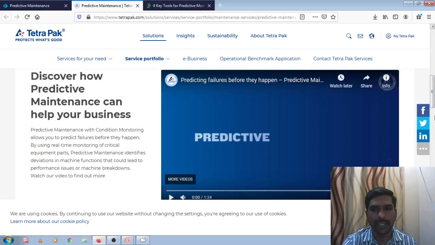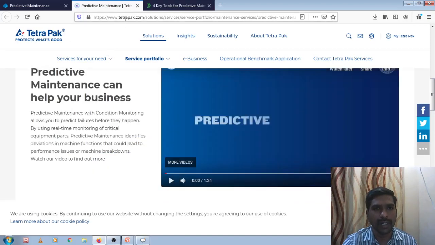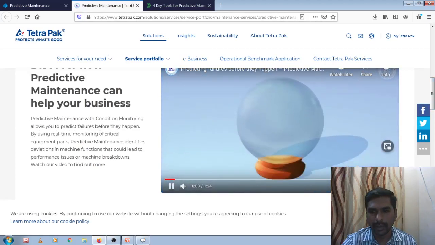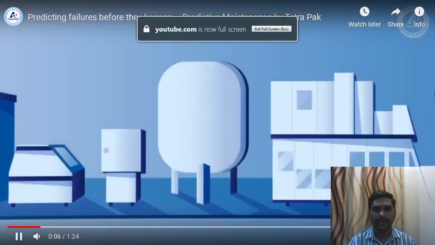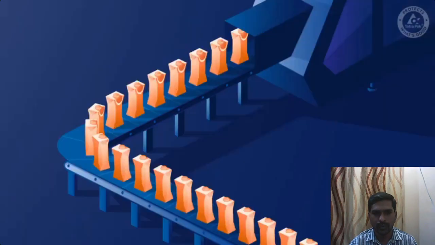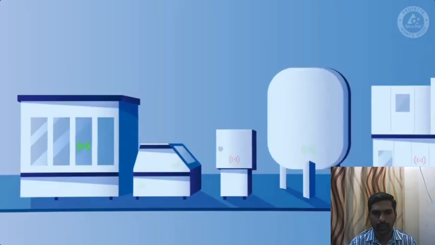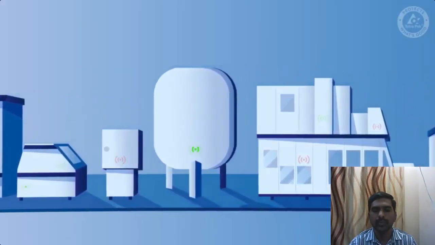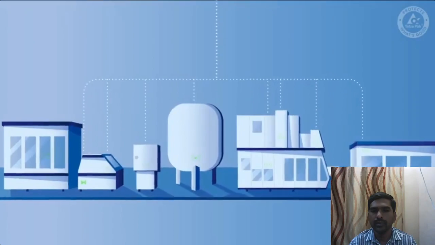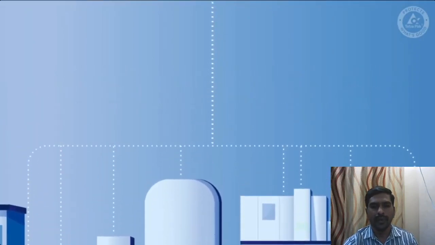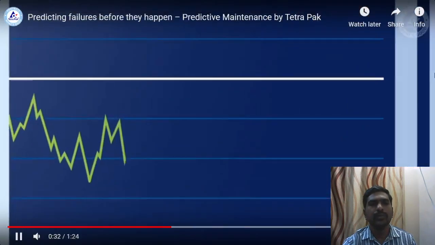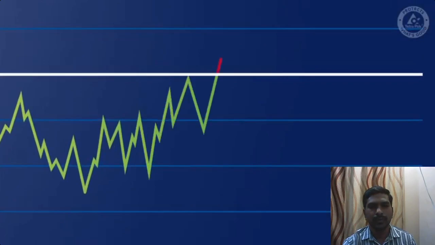It is about predictive maintenance, how predictive maintenance is carried out by tetrapack.com. What if you could see into the future? Imagine you could predict problems in your operation and stop them before they happen, meaning you can minimize production downtime and reduce waste. With Tetra Pak Predictive Maintenance, you can see into the future, helping to make breakdowns a thing of the past. Here's how it works. We use advanced sensors to monitor the most important functions of your machinery. These sensors send real-time data to our specialists at Tetra Pak's Quality and Performance Management Center.